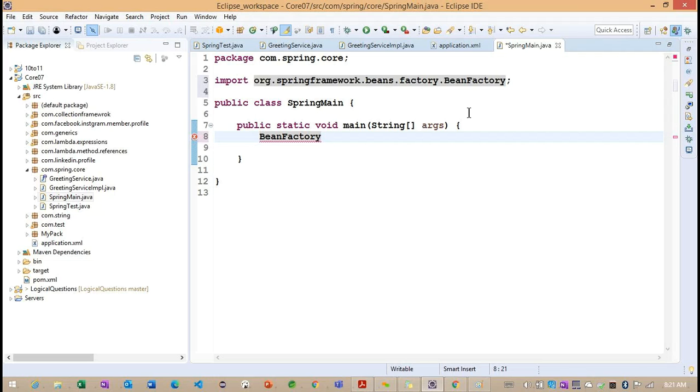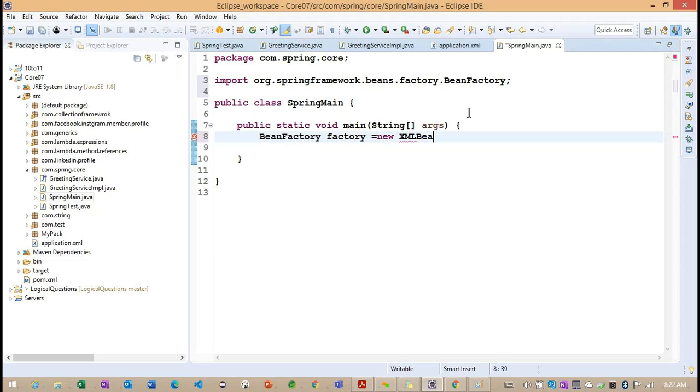BeanFactory. Getting the point? Because we are working on a basic example here, the basic container. With the help of the basic container, we are going to write a simple example first. Later we can move on to the ApplicationContext. So BeanFactory, we need to work on the implementation class.